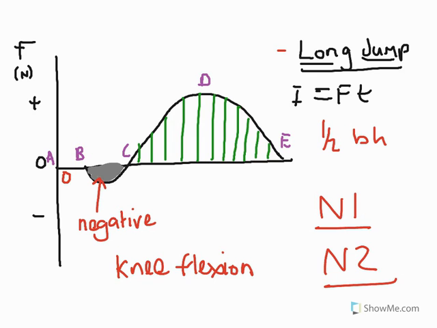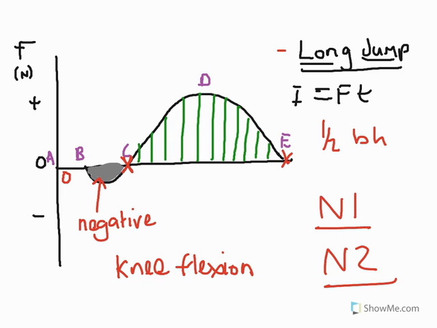And of course now we get back to 0 here and we go into point C. At this point, we have the idea that force is now positive, or impulse is now positive. So this point C is the lowest point of the knee flexion, the knee bend, and we're now starting to drive back upwards, preparing to take off. Remember that point E is the moment at which the toe leaves the takeoff board.